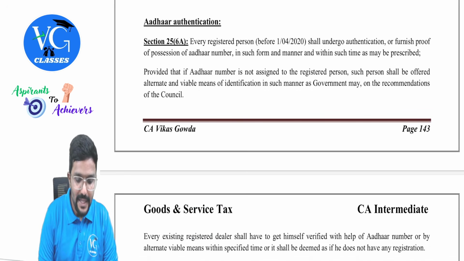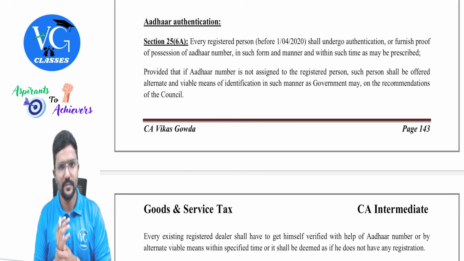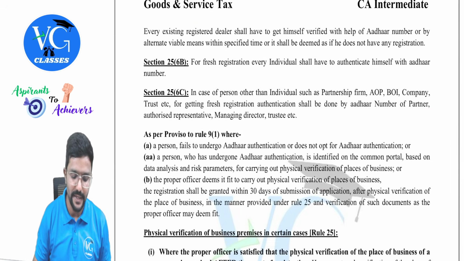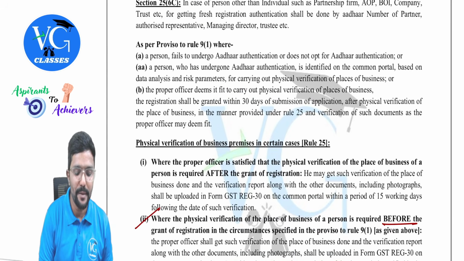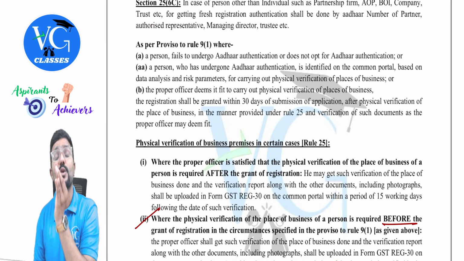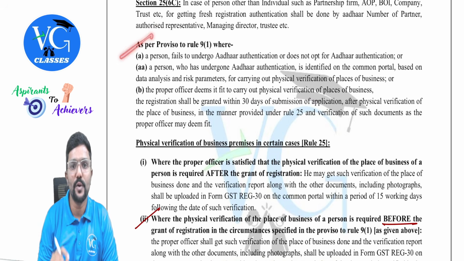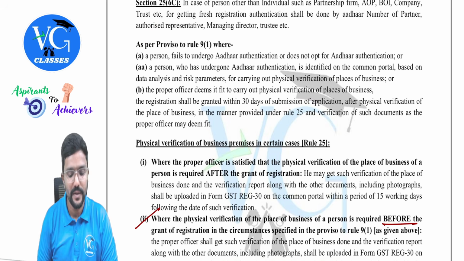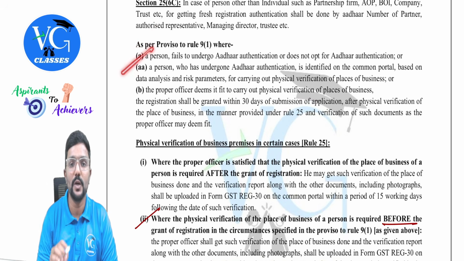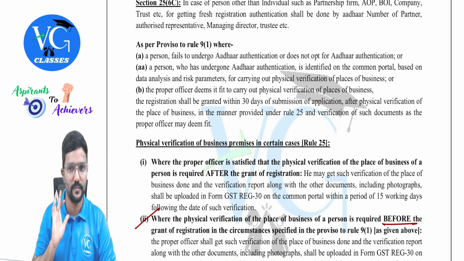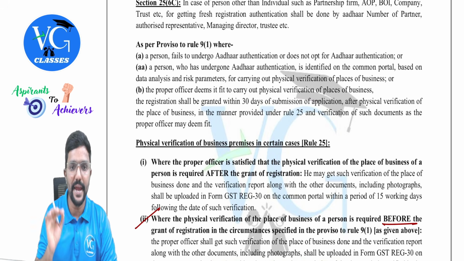So, Aadhaar authentication provisions are there. You know, for GST registration also, now Aadhaar authentication is mandatory. Under that, I had mentioned about the proviso to Rule 9.1. What is it? As per proviso to Rule 9.1, where a person fails to undergo Aadhaar authentication or does not opt for other authentication. Or second one, AA.